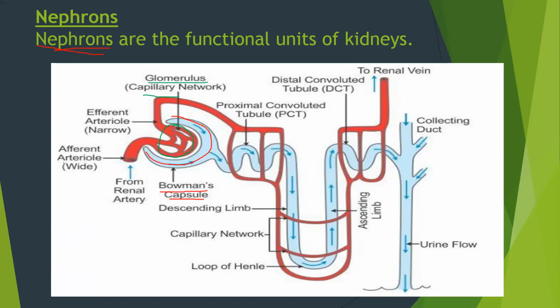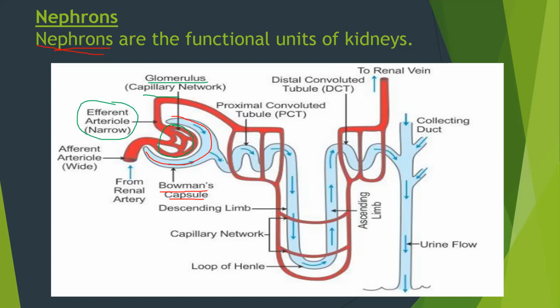You can see over here the afferent arteriole, which is a wider one. The renal artery enters the kidney and divides into afferent arteriole. And this afferent arteriole comes and divides to form a glomerulus, and this reunites and comes out as efferent arteriole. The efferent arteriole is narrower.